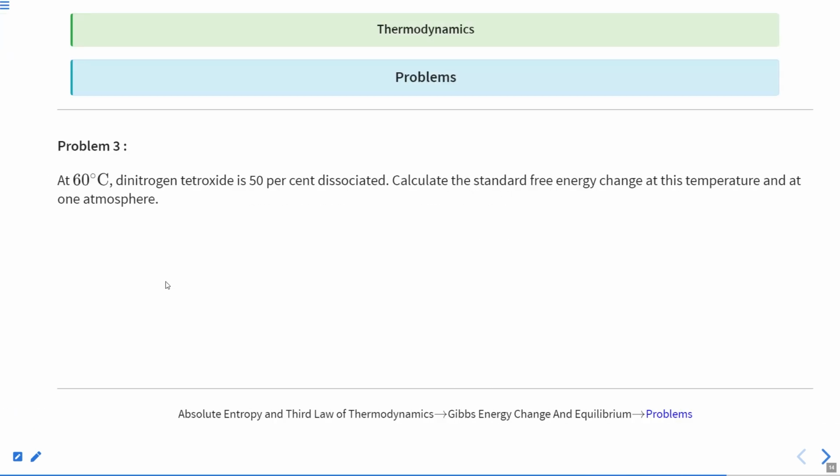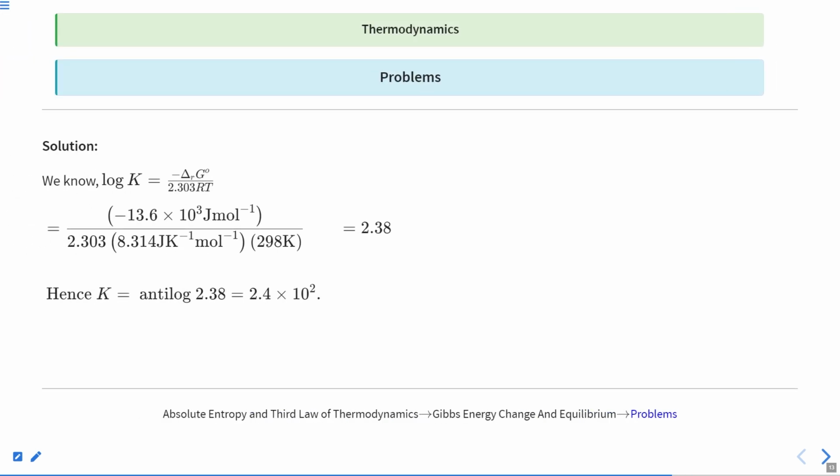See, it is solved here. Log K will be equal to minus delta G naught by 2.303 RT. So we got it as 2.38. If you take antilog on both sides, that will give you K is equal to 2.4 into 10 to the power 2. Clear? Okay. Now next.